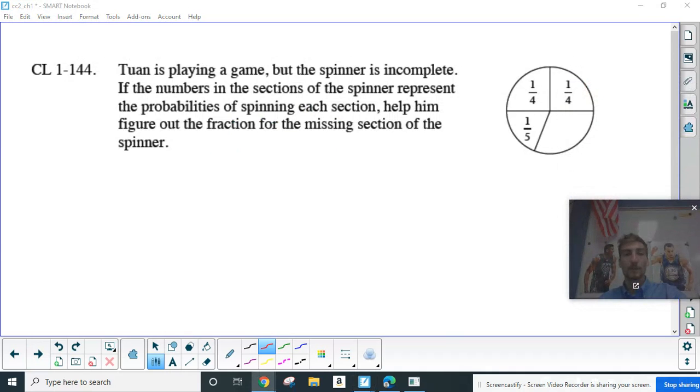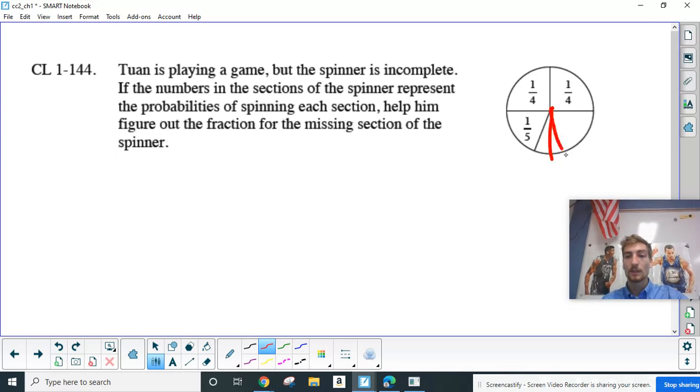Next, we're looking at probability. Tuan is playing a game, but the spinner is incomplete. If the numbers in the section of the spinner represent the probabilities of spinning each section, help him figure out the fraction for the missing section. Okay, so I need to figure out what can I divide this entire spinner into to make it a good spinner for all these probabilities, because that'll help me figure out this missing piece.